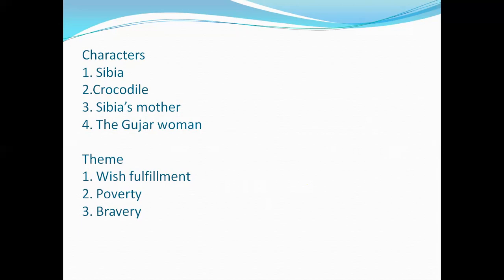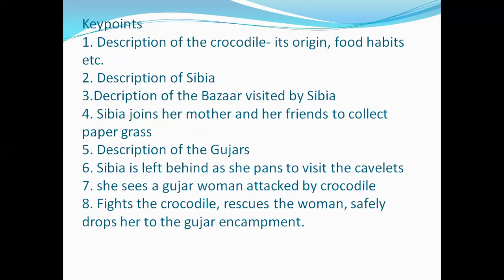The theme of the story talks about wish fulfillment, poverty, and bravery. Now, these are some of the key points that have to be noted. What is this story about? First of all, you have the description of the crocodile, about its origin, food habits. That is in the beginning of the story, where the crocodile has been described. Then secondly, description of Sibia, then of the bazaar that she often visits with her parents, with her family members and siblings. And then her daily chores, the work that she does.